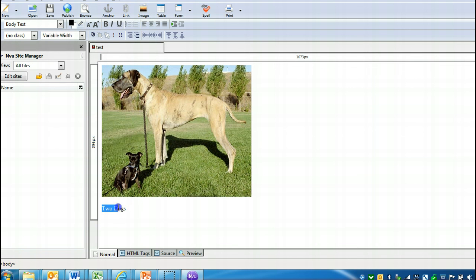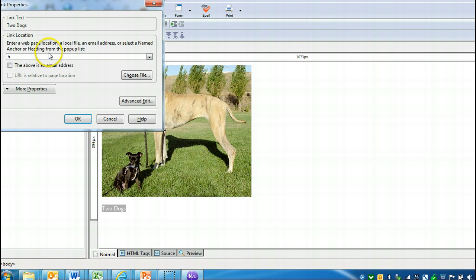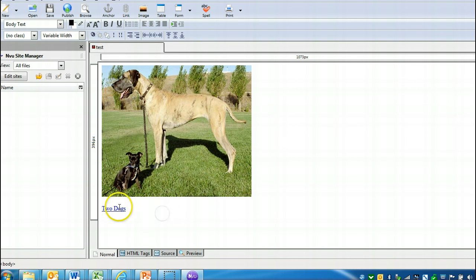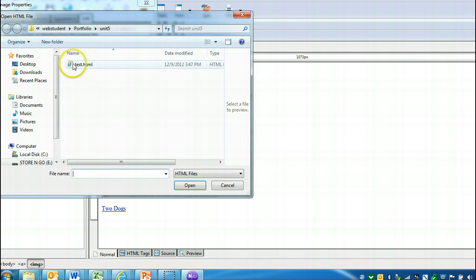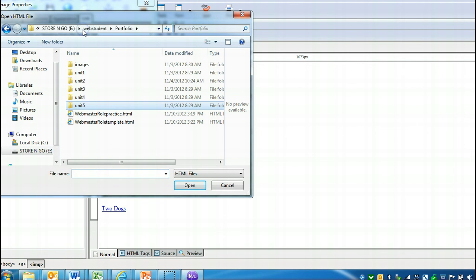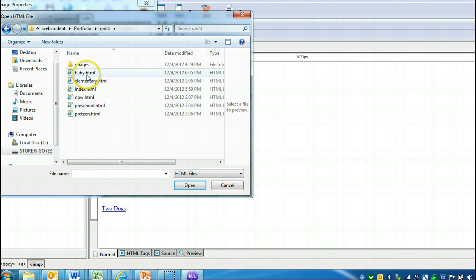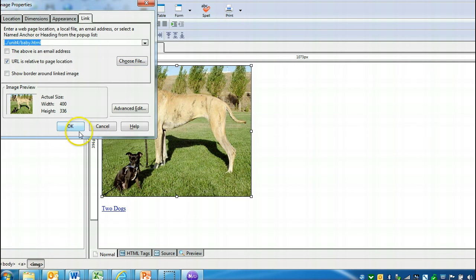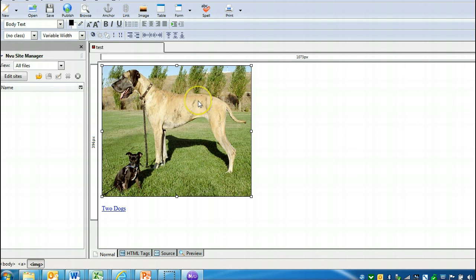And then if I want this to be a text link, I can highlight that and do the same thing. Link http://www.yahoo.com. And now you can see that those things, that's a link, and then this picture's a link. Now, as far as linking to your own files, so I'm on the dog picture here. I'm going to hit link, and maybe I want this to actually link to a file. And I'll just click in Unit 4 where I have maybe my baby. And there's no sense in the way I'm linking these things, but I just want to give you an example of how this works. I'll do Control S to save that.